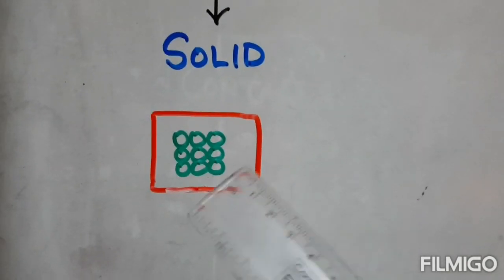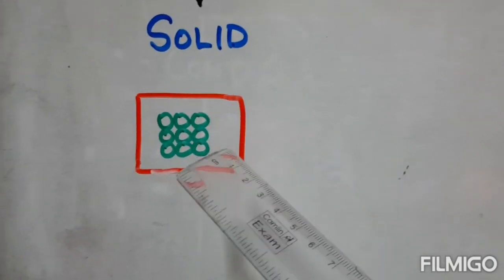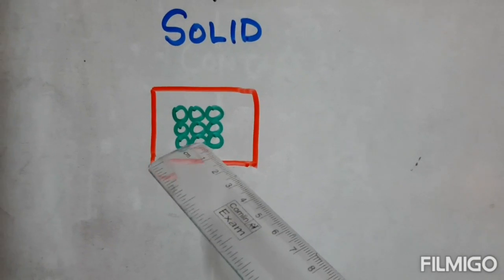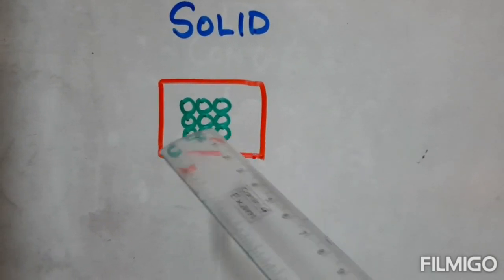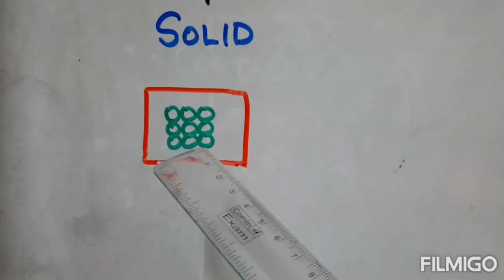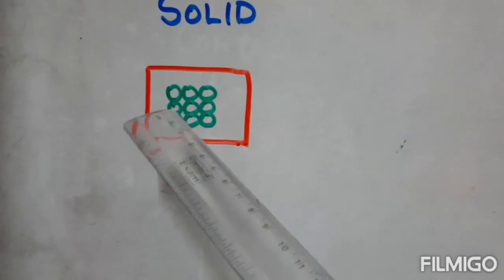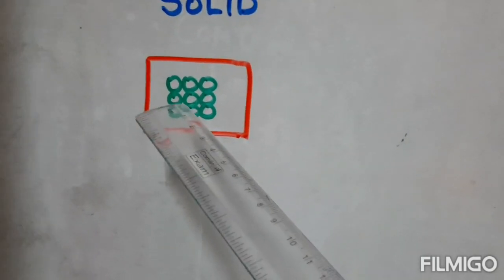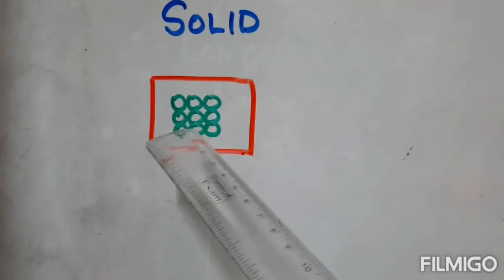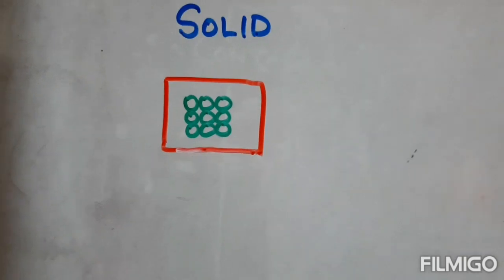This is the arrangement of molecules in a solid. The molecules are tightly packed. They are attracted towards each other, and this attraction is known as intermolecular force of attraction. The gap between the molecules is very least in solids, and this gap or space is known as intermolecular space.